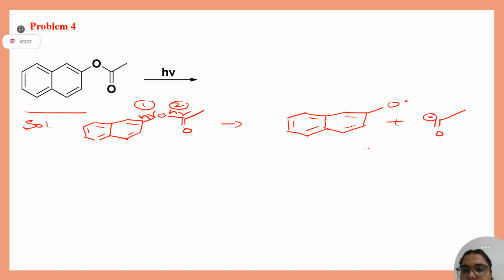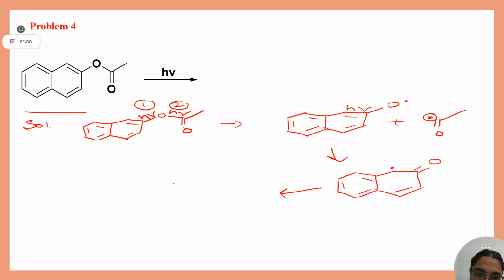This is clear. Now this bond will cleave. Double bond O. Now this is there. Now these two radicals will combine. So the correct answer is,